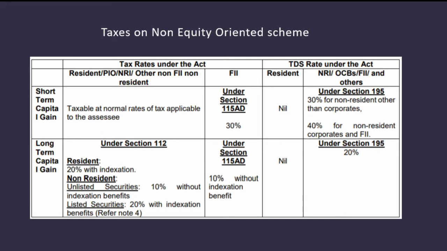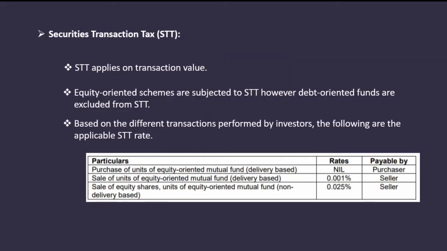Securities transaction tax. Securities transaction tax applies on transaction value. Equity-oriented schemes are subjected to STT, however, debt-oriented funds are excluded from STT. Based on the different transactions performed by investors, the following are the applicable tax rates. Purchase of units of an equity-oriented mutual fund, no STT.